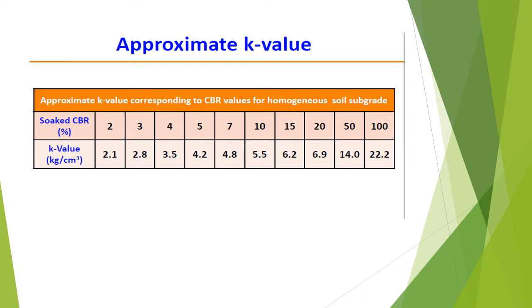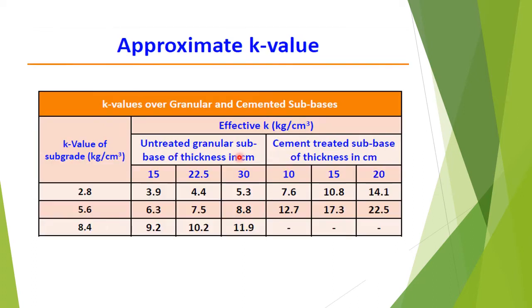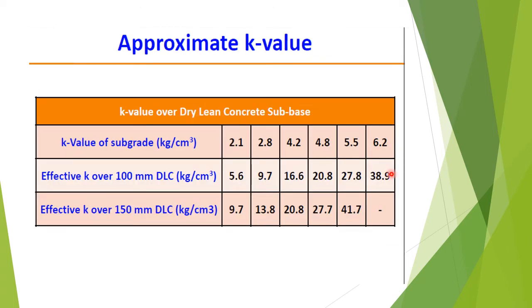For approximate K values, in this table, approximate K value corresponding to CBR values of homogeneous soil subgrade has been given. So in this table, K value over granular and cemented subbases were given for untreated granular subbase of thickness in centimeter 15, 22.5 and 30 centimeter. Cement treated subbase of thickness in centimeter 10, 15 and 20 has been given. Similarly, in this table, K value over dry lean concrete subbase were given.